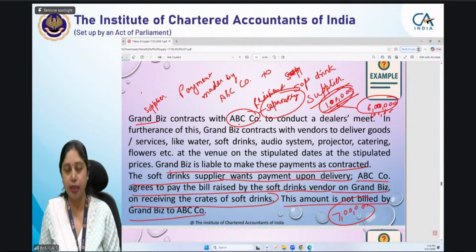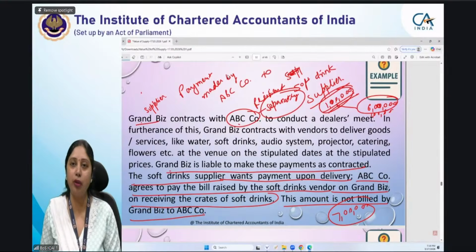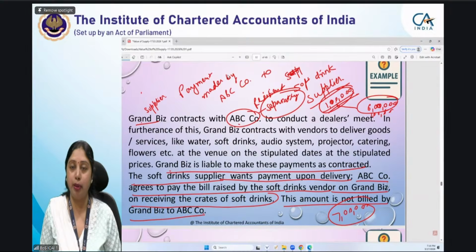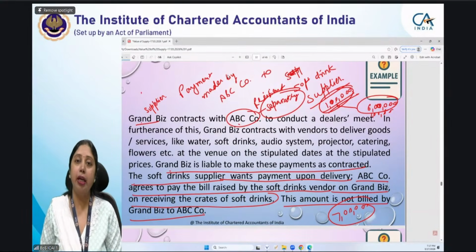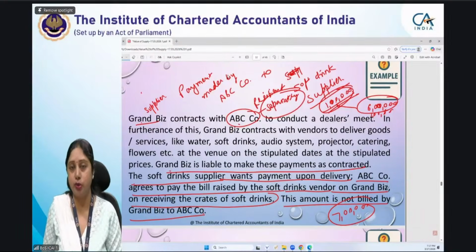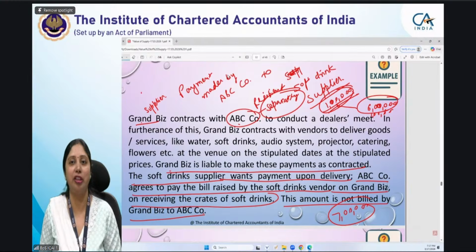Though I encourage section numbers, you should try to memorize them, but don't run after them. If you are able to memorize them because you have revised the chapter so many times that they get imbibed in your memory, that is fine. But first focus on the provisions. Your first priority should be provisions. Write the provision as a reason in the answer. And if you remember the section number, notification number, rule number for sure, then only you should write it. Even at the final level, we recommend the students first go for the provision and then the section or rule number. That is secondary for us. What is important is the provision.